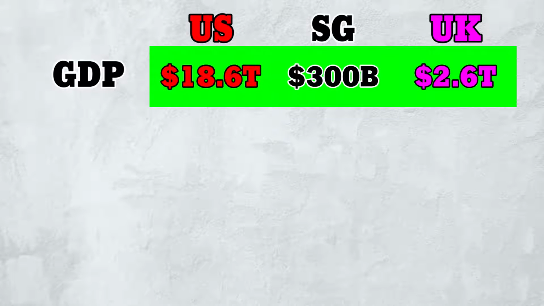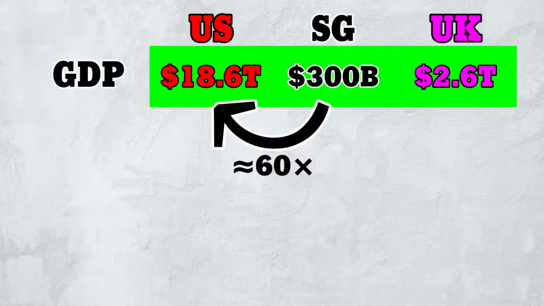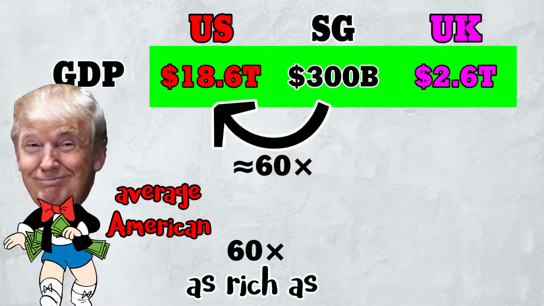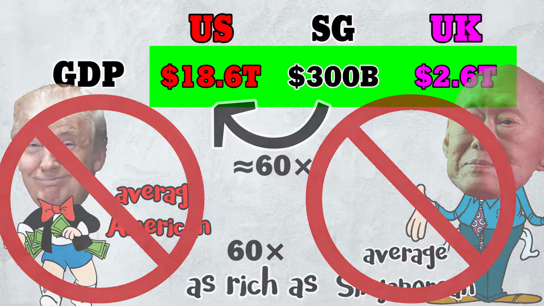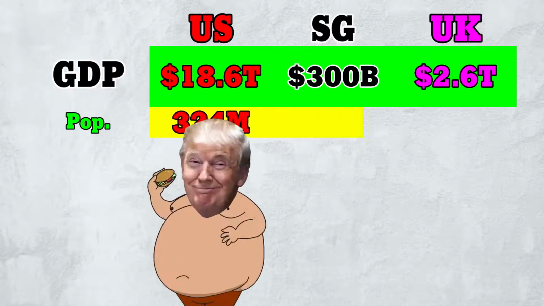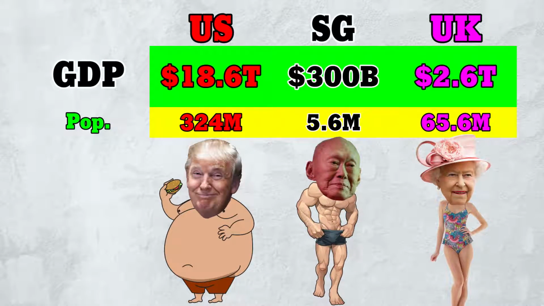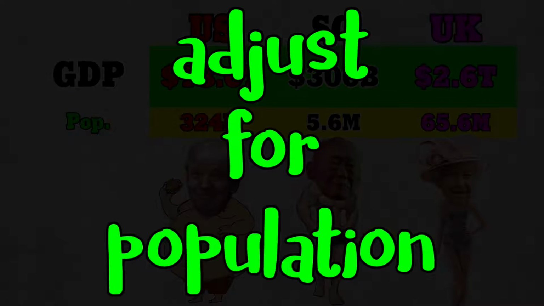Now, US GDP is about 60 times Singapore's. So, is the average American 60 times as rich as the average Singaporean? Obviously not. US GDP is much larger because its population is much larger. For a better comparison of economic well-being, we must adjust for population. Which brings us to step 2.